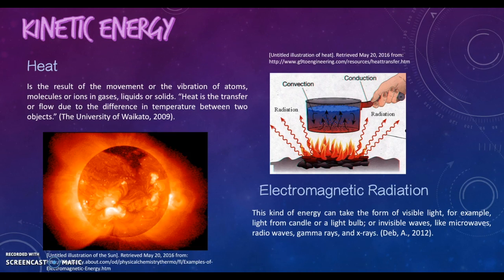Moving on with kinetic energy forms. Heat is the result of the movement or the vibration of atoms, molecules, or ions in gases, liquids, or solids. It is also the transfer or flow due to the difference in temperature between two objects. Electromagnetic radiation. This kind of energy can take the form of visible light, for example, light from a candle or a light bulb, or invisible waves like microwaves, radio waves, gamma rays, and X-rays.